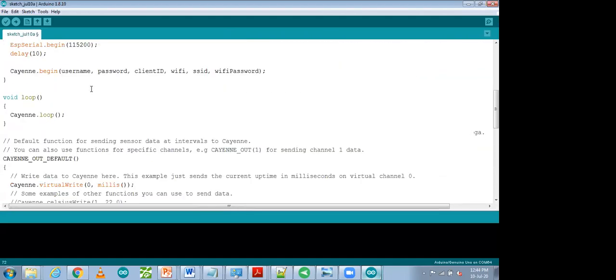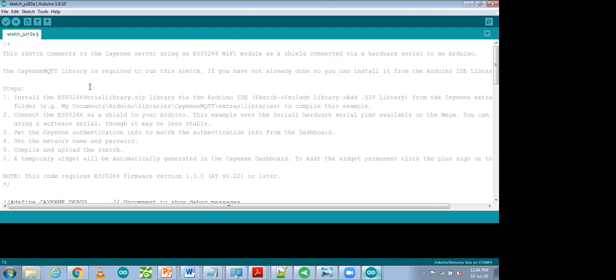So after pasting the code, what we have to do is add a library over there. How to add that library is very important. So how can you add a library? Earlier we used a zip library. Now I'm going to tell you a very interesting technique, that is the second technique. Without downloading in zip format, you will be able to add a library. Let's see how you can do it.